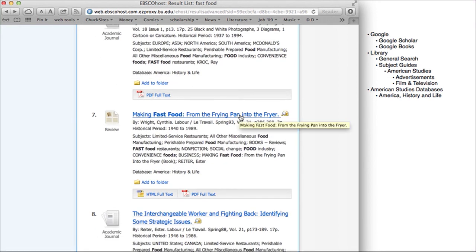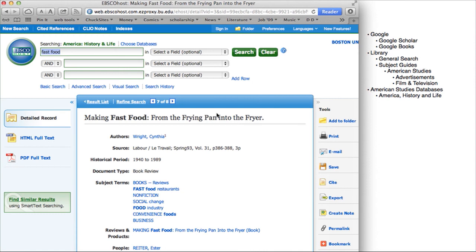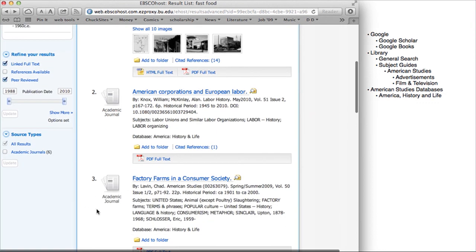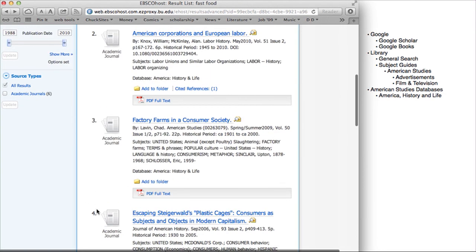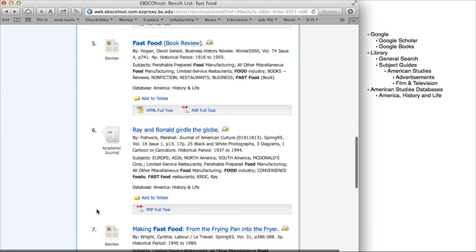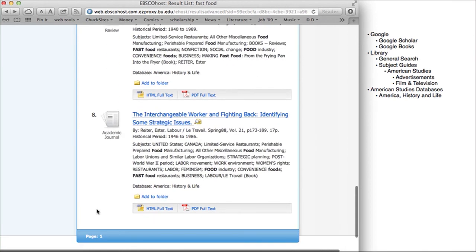Making fast food from the frying pan to the fire. This is another book review, if I recall correctly. But an interesting book, actually. It's a book by a sociologist who is studying the history of fast food. And when I looked at this book review earlier this morning, it turns out the first 4 chapters cover the history of fast food up until the 80s. If there's a chapter that's distinctively about the 50s or about the 50s and 60s, that might be a useful book. Let's see what else is useful here.